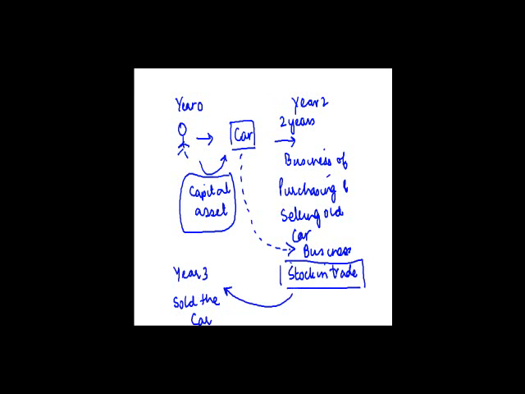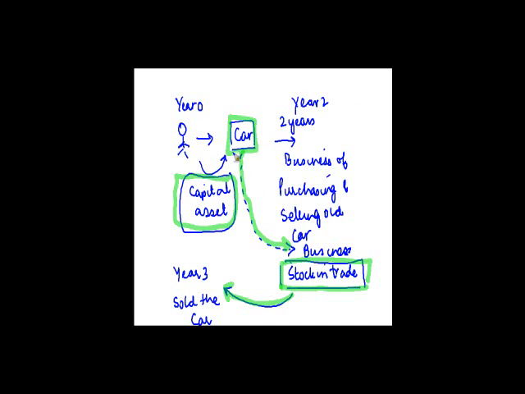right? Now what is dealt with in this section is that whenever an assessee has a capital asset, which he converts into stock and trade of a business, and subsequently he sells it, how will the entire scheme of taxation work, right?